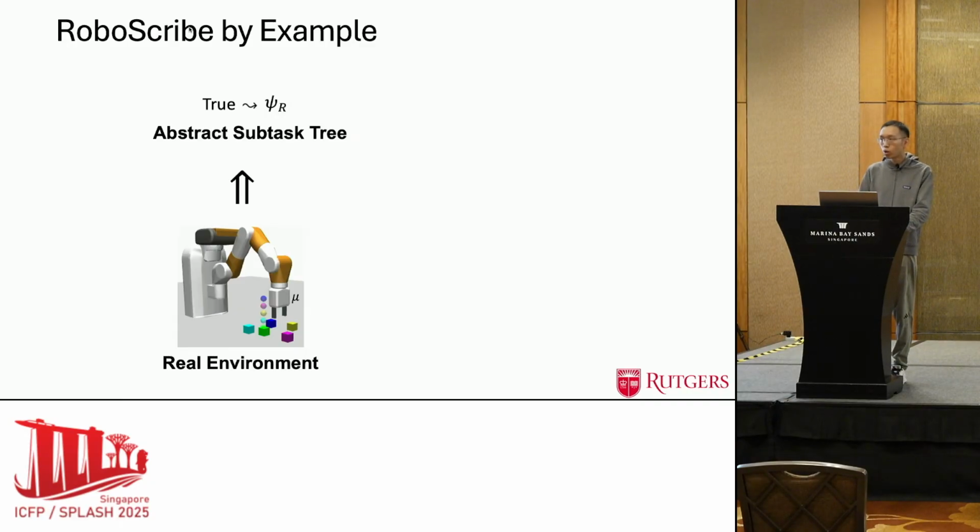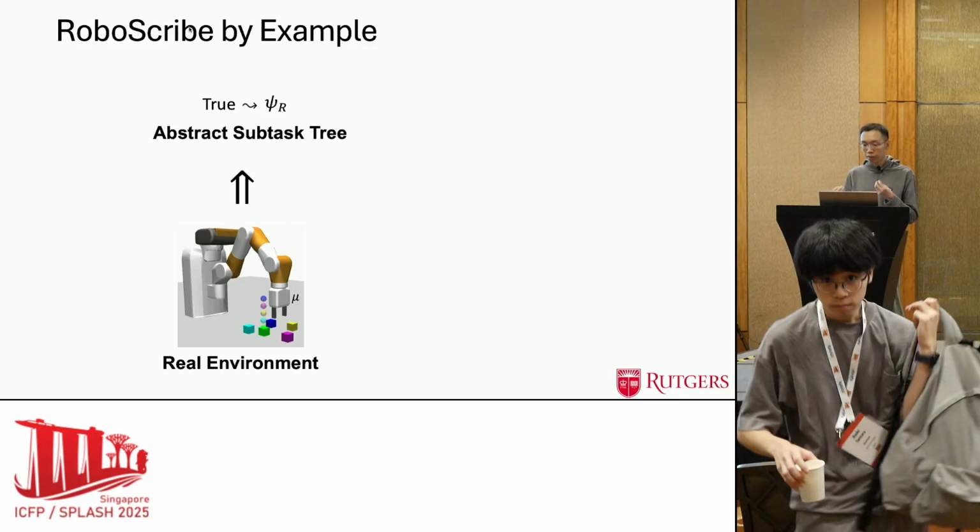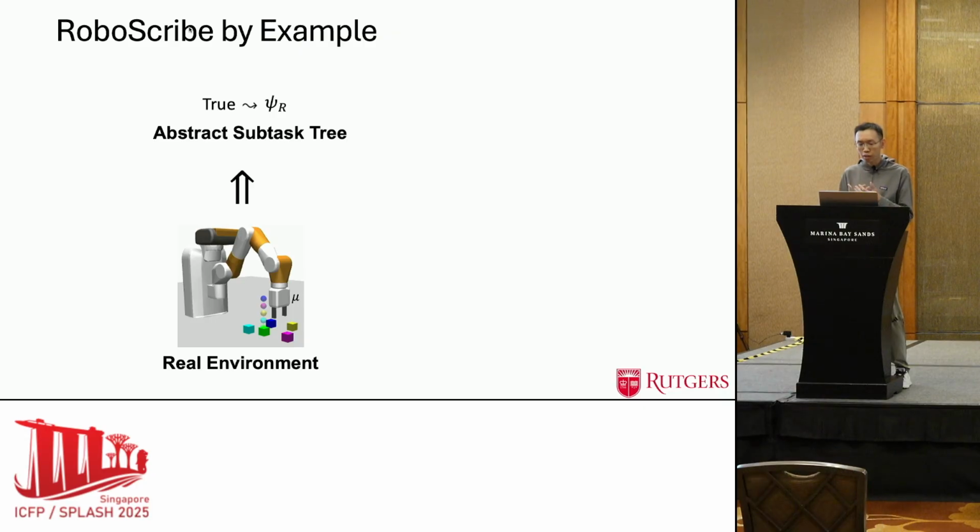So in RoboScribe, the initial abstraction we construct from the environment is simply true → C_R, where C_R encodes the task complete condition. This abstraction means that we assume a single neural controller can be learned to rearrange the objects within the environment to satisfy the task complete condition C_R from all potential initial states.